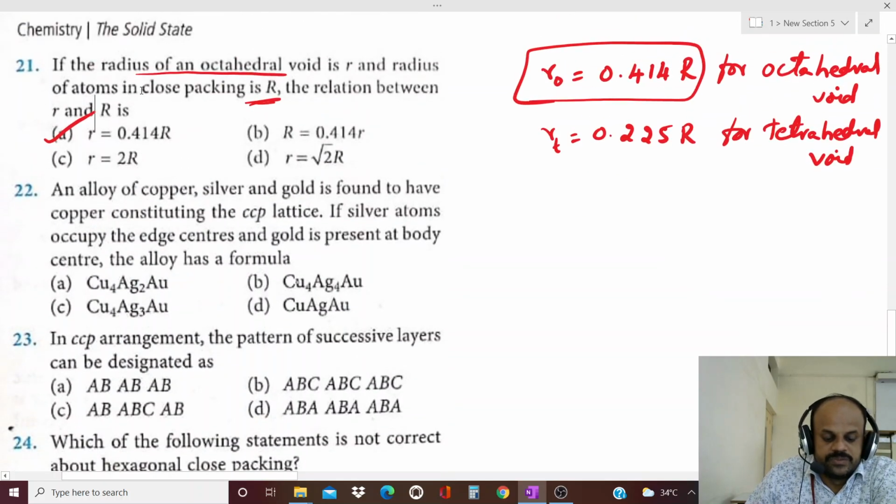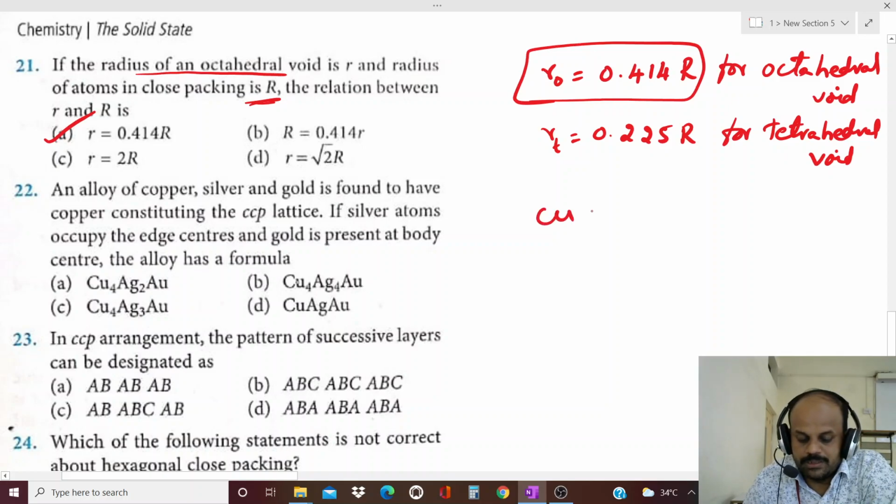Next question. An alloy of copper, silver and gold is found to have copper constituting the CCP lattice. If silver atoms occupy the edge centers and gold is present at the body center, the alloy has a formula. This model is important. That alloy contains how many elements? 3. One is copper, another one is silver, another one is gold.